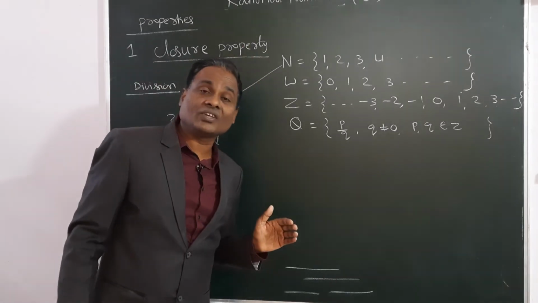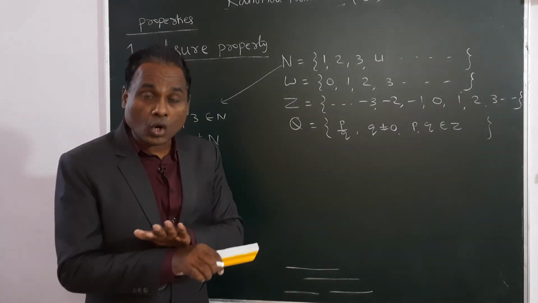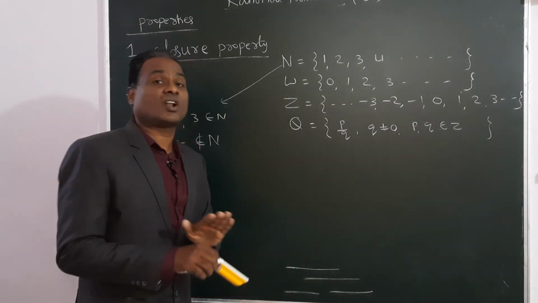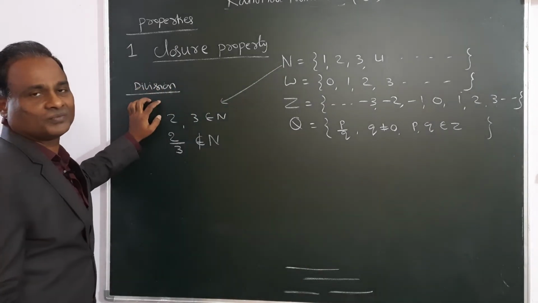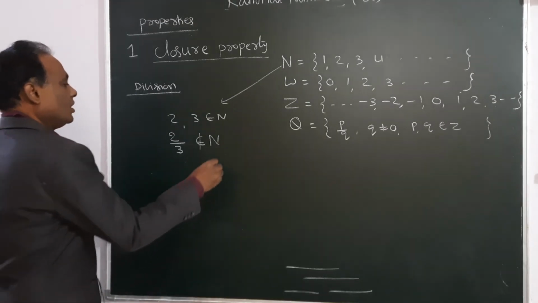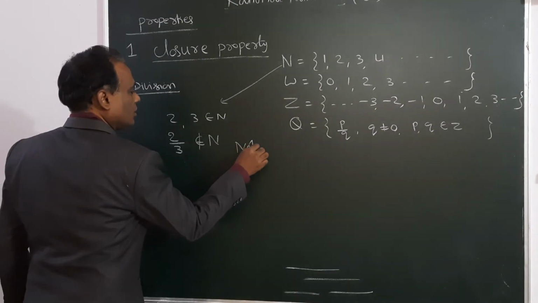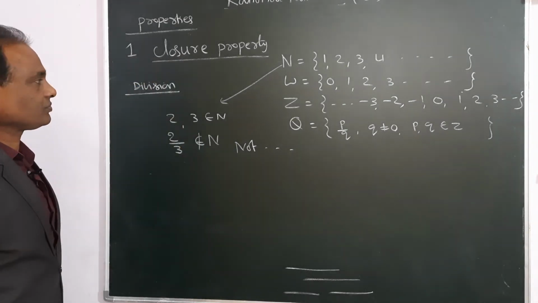So what is the conclusion? Natural numbers are not satisfying the closure property under division.